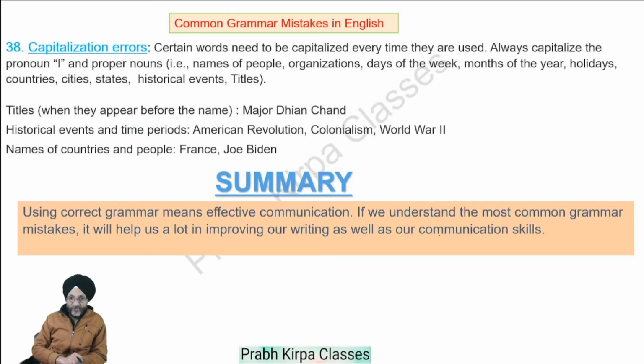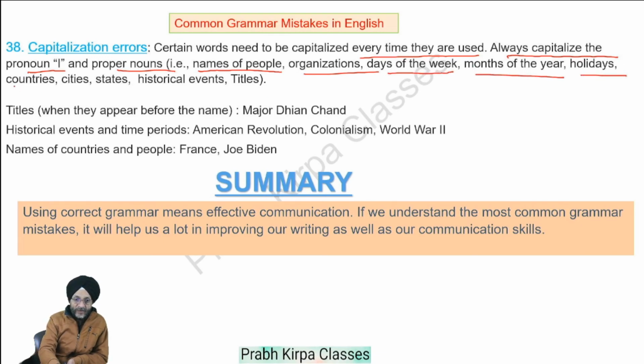Capitalization errors. Sometimes some words need to be capitalized every time they are used. Always capitalize the pronoun I and proper nouns, that is, the names of people, organizations, days of the week, months of the year, holidays, countries, cities, states, historical events, and titles.